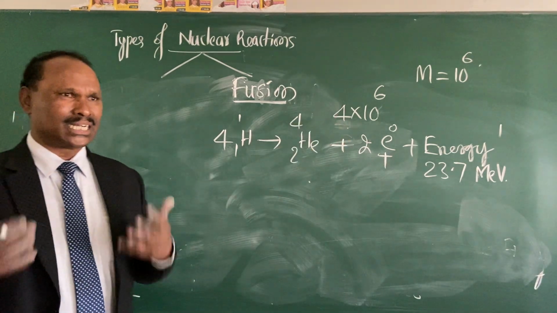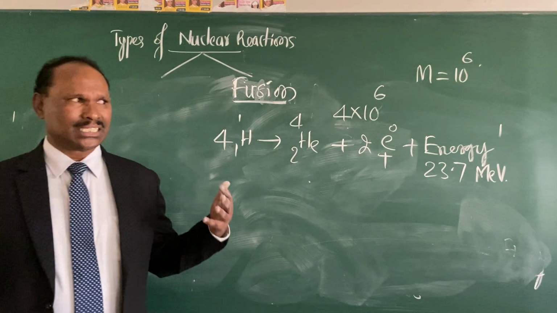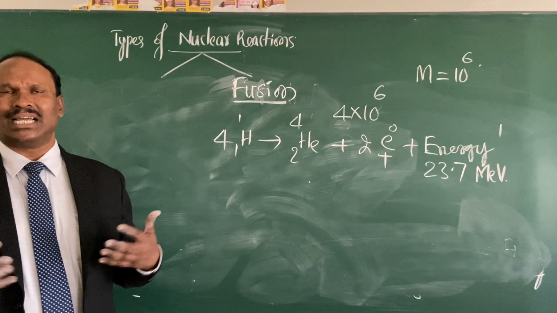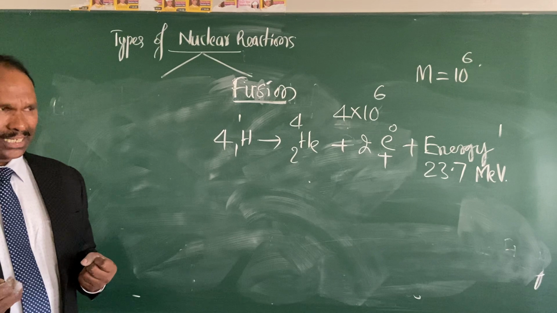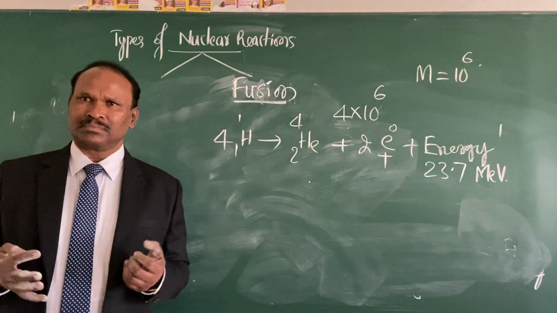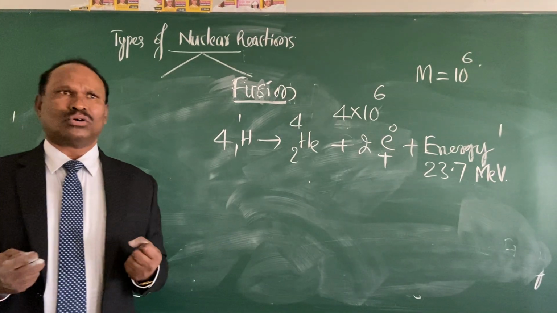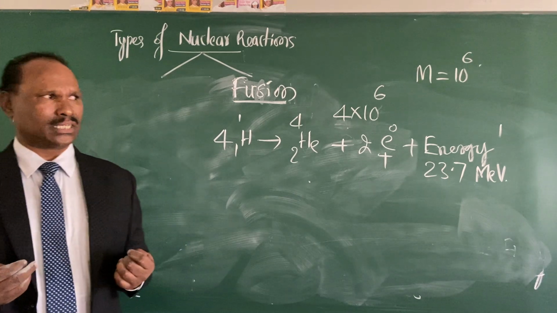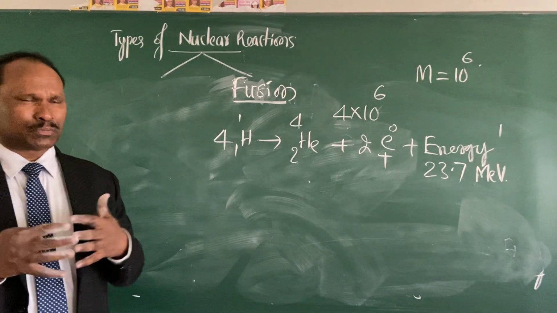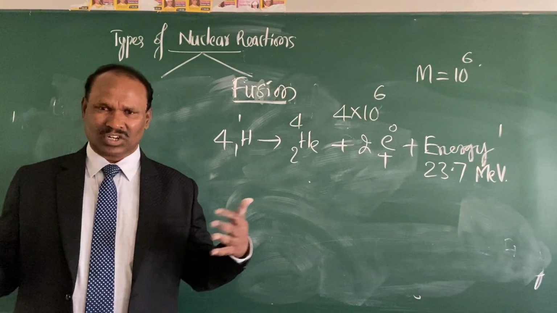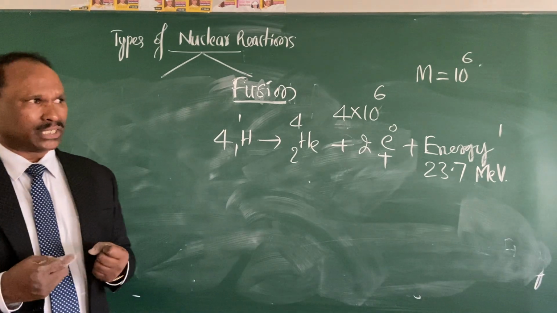It is very difficult in the laboratory to make these lighter nuclei combine with each other, right? Why it is difficult, I said? Because the nuclei are both positively charged particles. Hence, they experience repulsive forces when you try to bring them closer to each other.